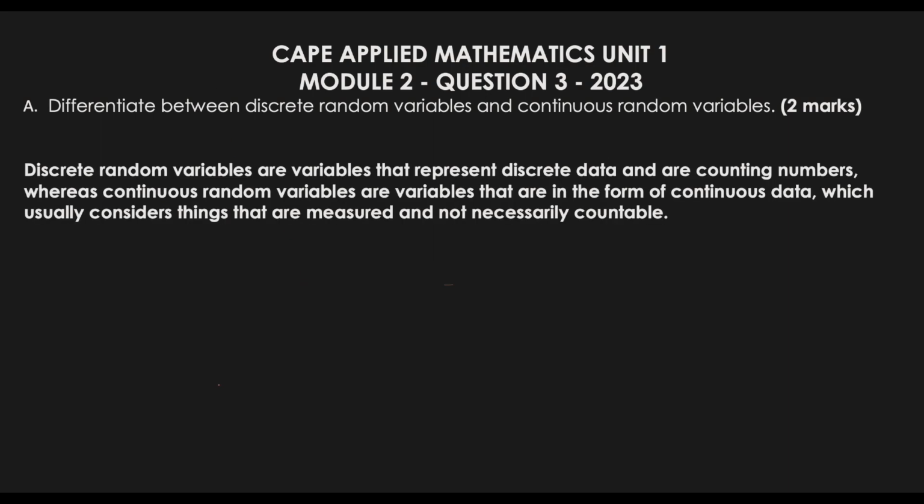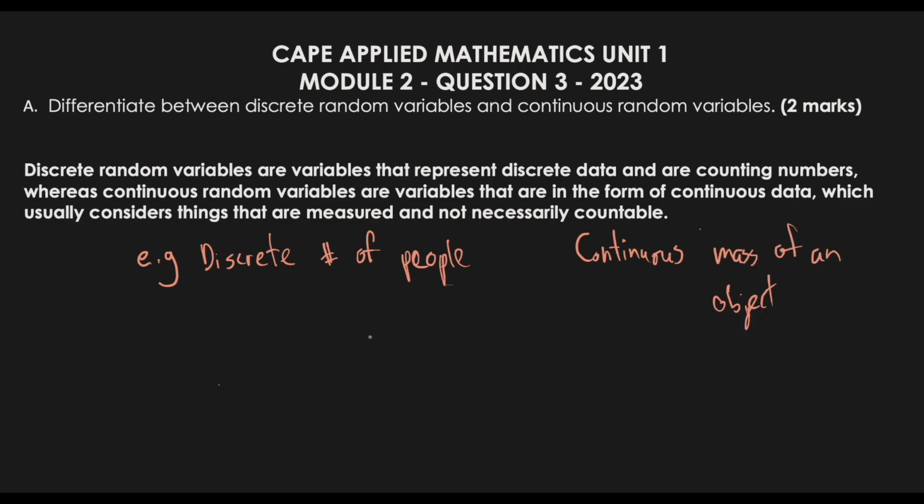So in essence, to put it into perspective, we could say that discrete random variables are variables that represent discrete data and are counting numbers, whereas continuous random variables are variables in the form of continuous data, which usually considers things that are measured and not necessarily countable. So the number of people, and then for continuous, the mass of an object. When we're counting people, we have to go 1 person, 2 persons, 3 persons, 4 persons, and so forth. If I'm checking the mass of an object, I would not necessarily say the mass is 1 gram, 2 grams, 3 grams. We usually measure the grams.